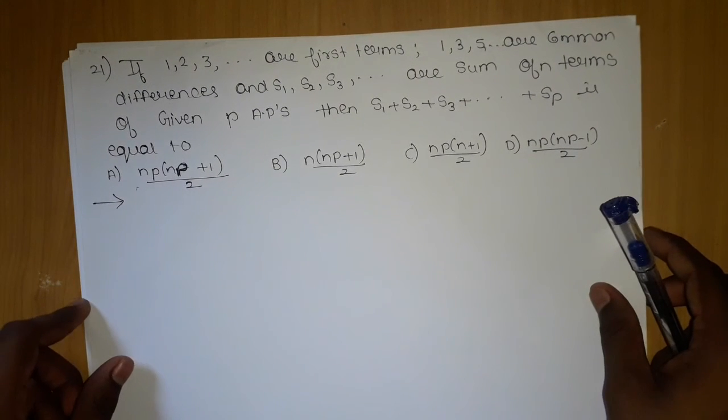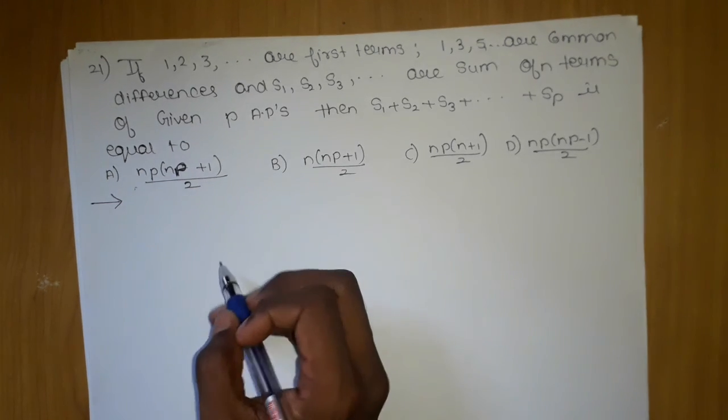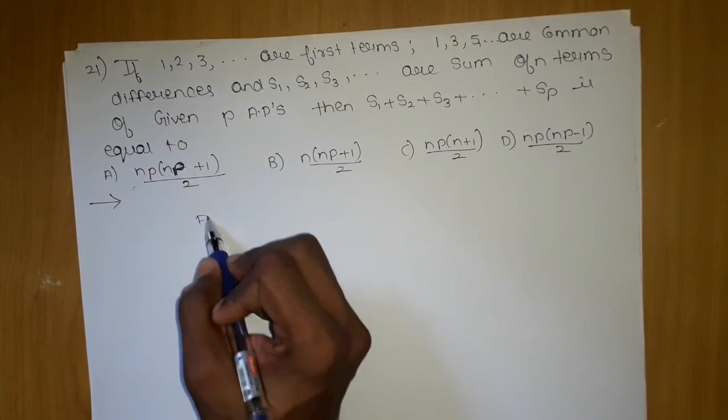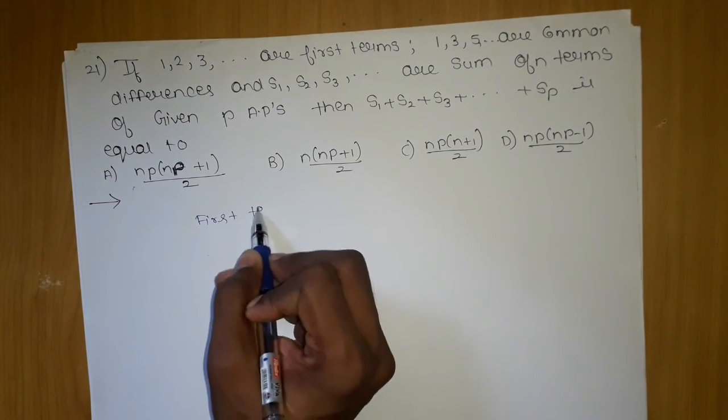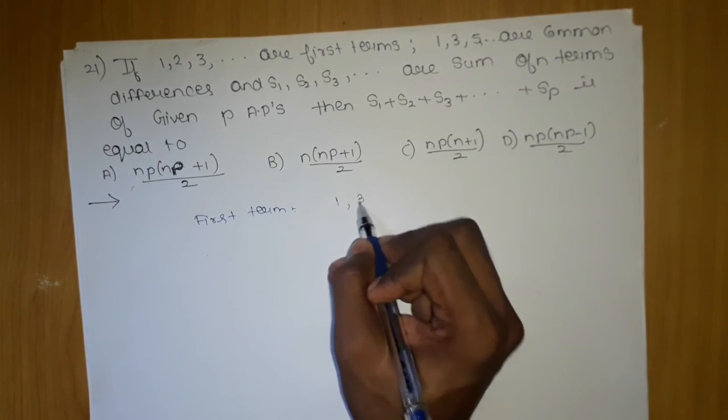If 1, 2, 3 are the first terms, 1, 3, 5 are common differences, and S1, S2 and S3 are the sum of n terms of given APs, then S1 plus S2 plus S3 and till SP is equal to what? Now, the first term of different APs. This type of question we have already done. All the questions which are coming across, we have already encountered them.